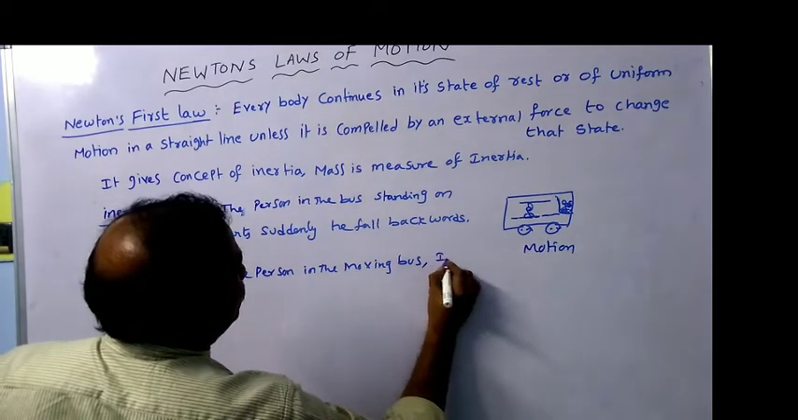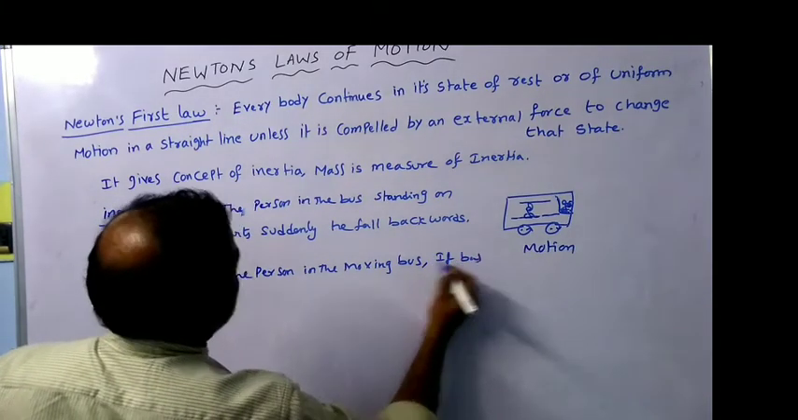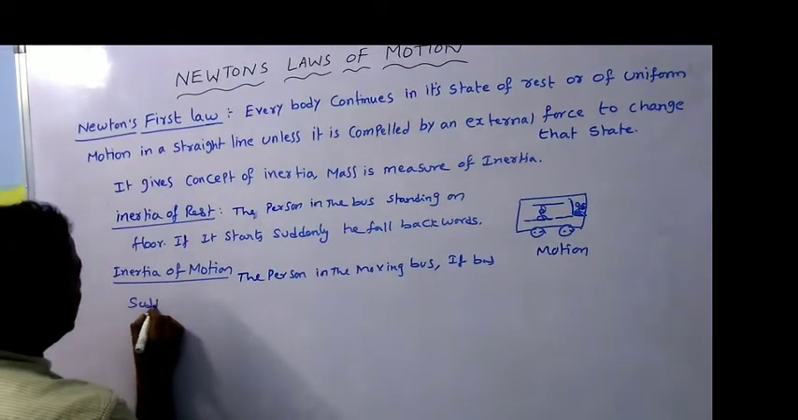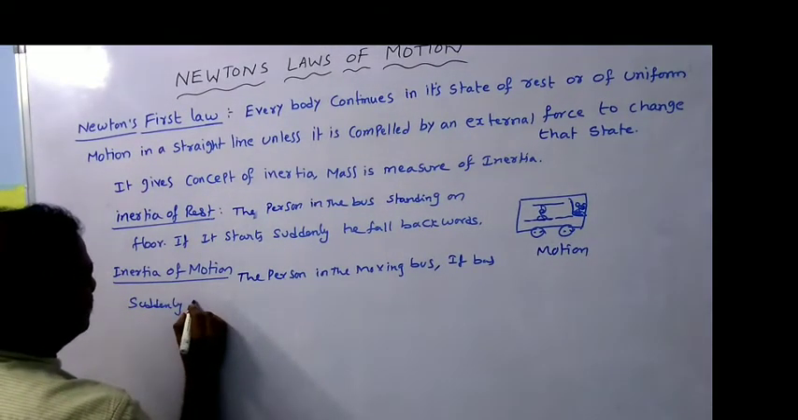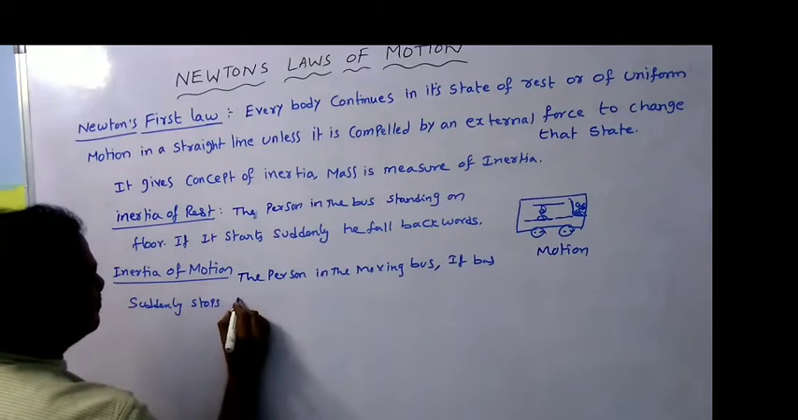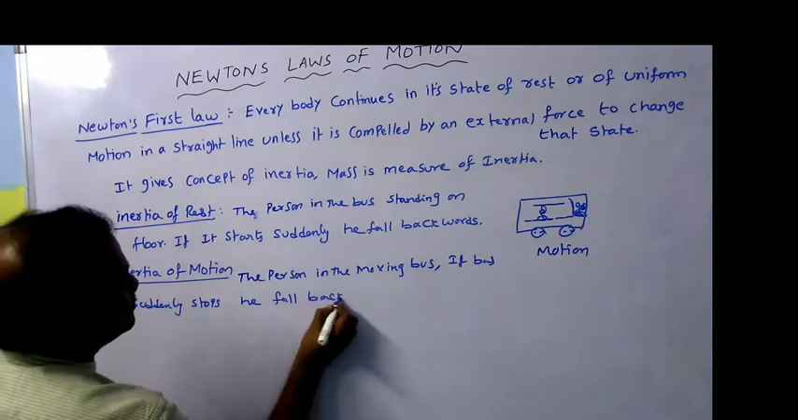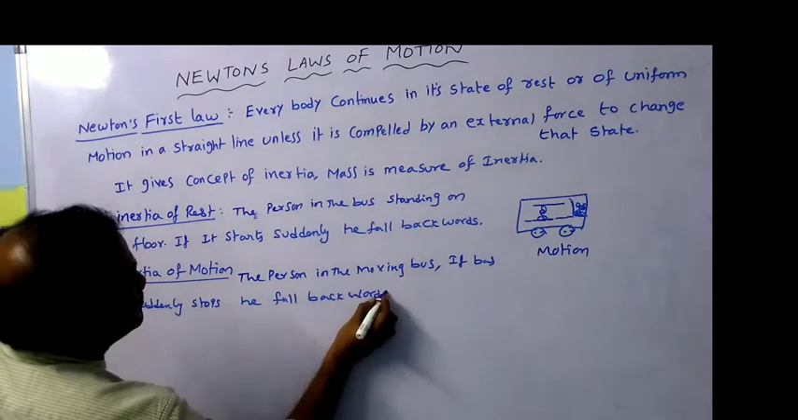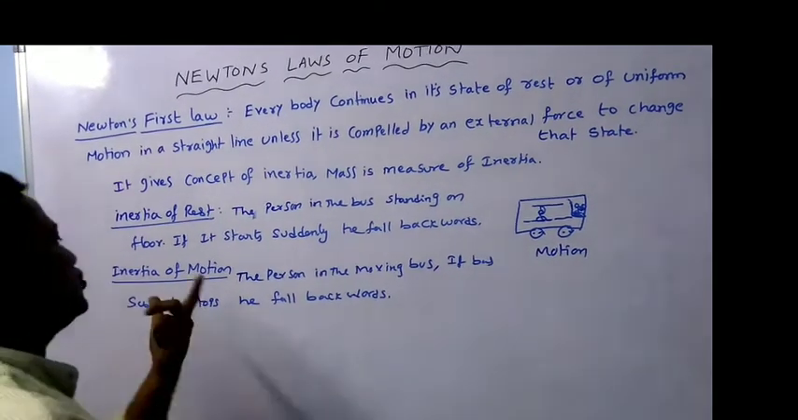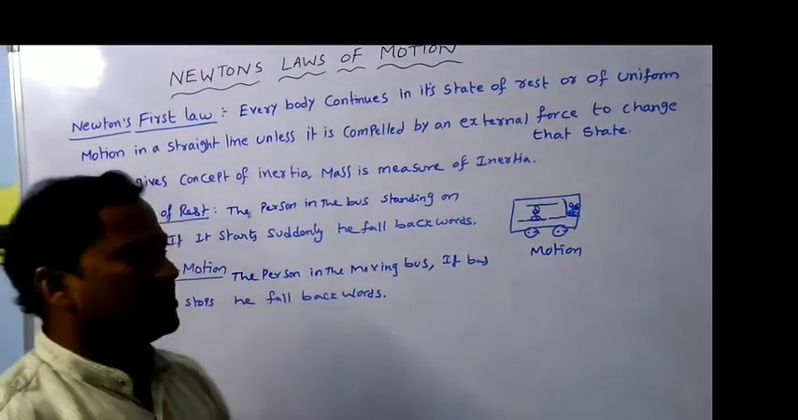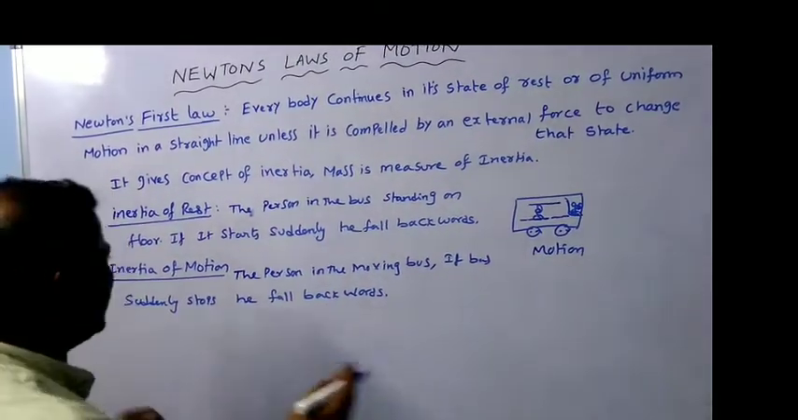if the bus suddenly stops, he falls backwards. This is due to the inertia of motion. Though these two are the best examples, some other is also there.